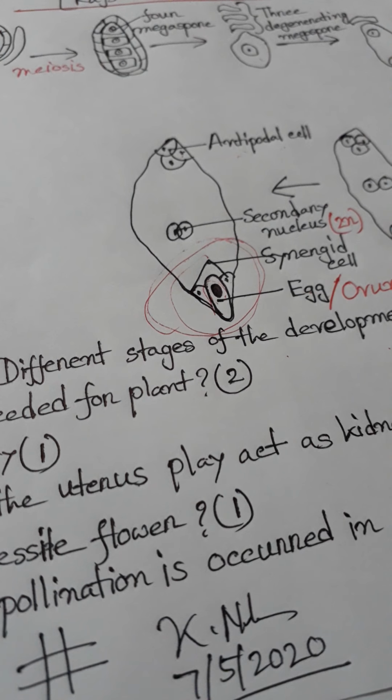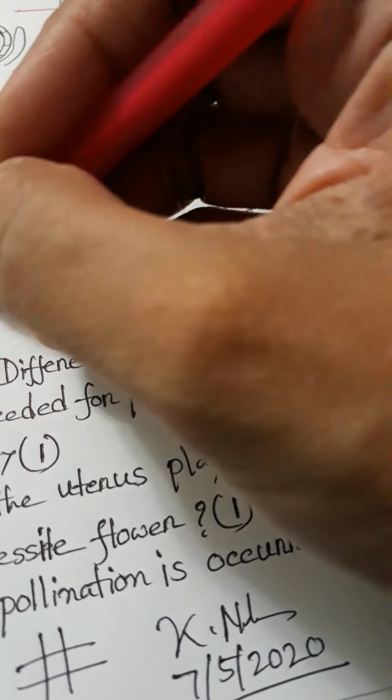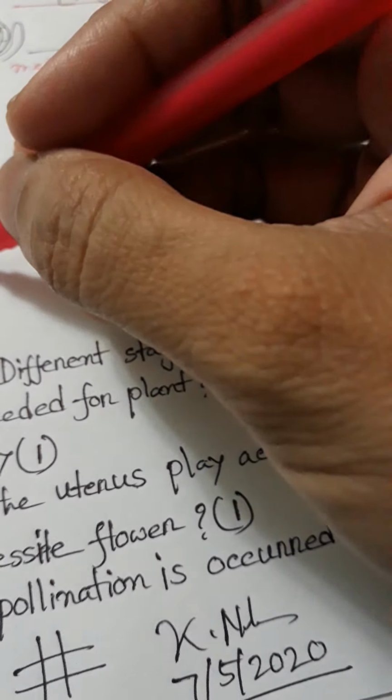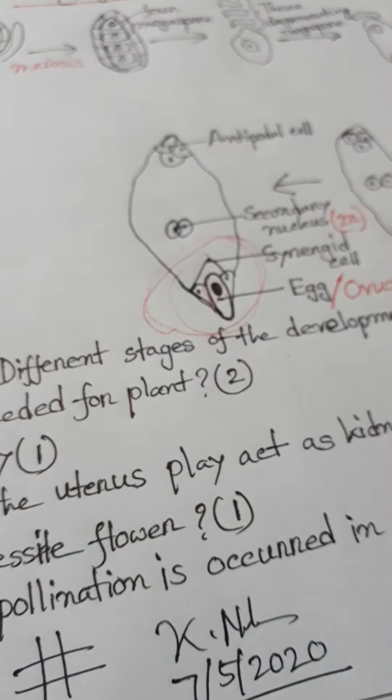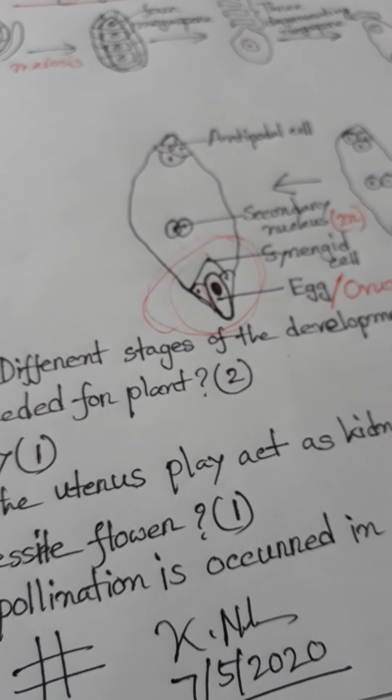A zygote is the first cell of the sporophyte. Two cells are produced after its first division. At the same time, the development of the endosperm is also initiated. The zygote divides transversely, not longitudinally. The cell towards the micropyle is called the basal cell, and the cell towards the center of the embryo sac is called the apical cell.